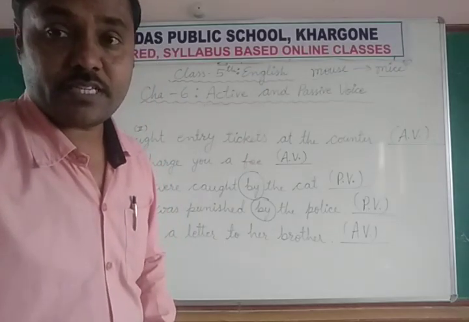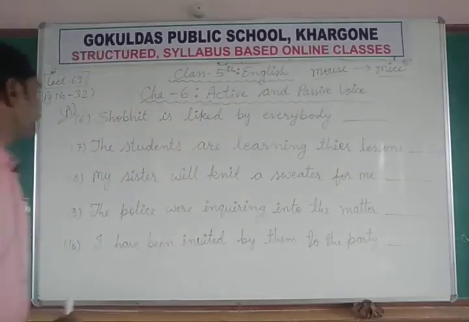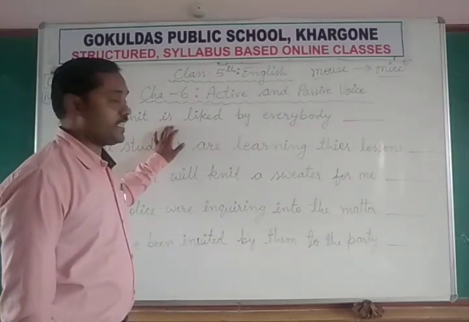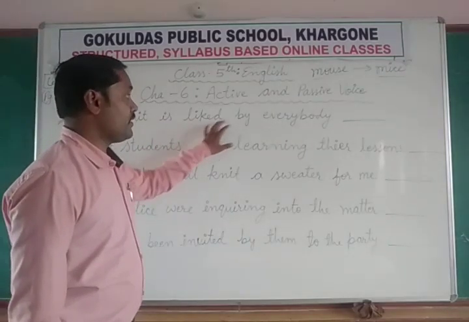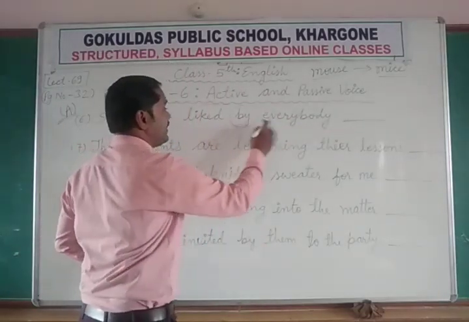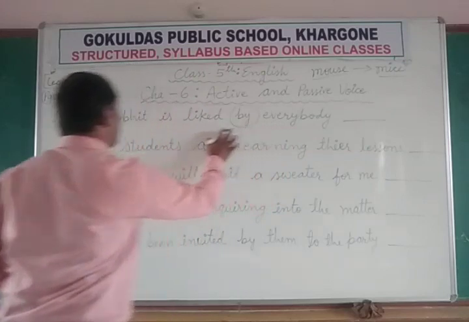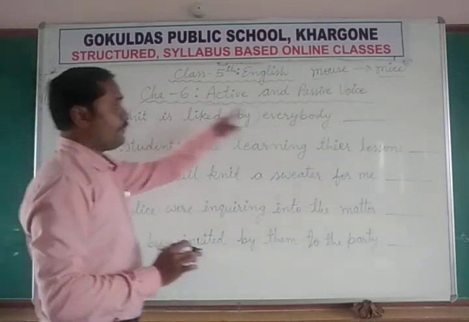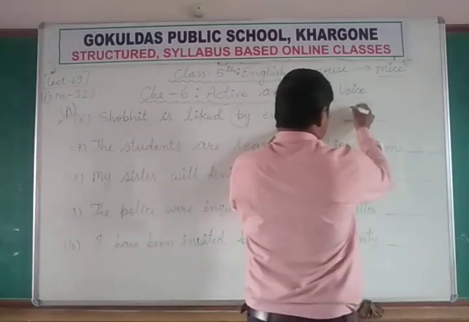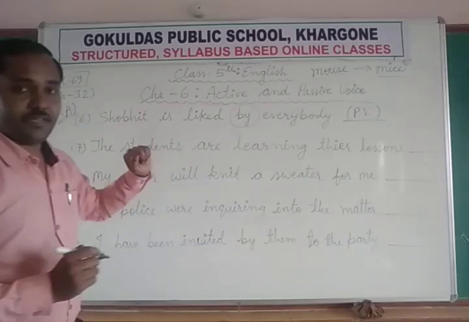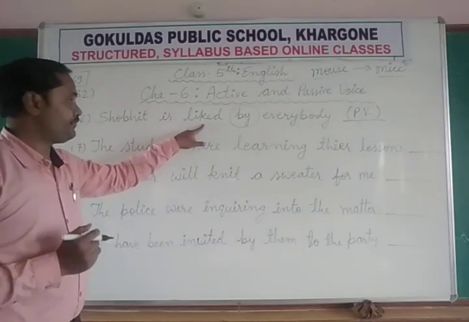The sixth number sentence. Shobhit is liked by everybody. By everybody. Who is liking? Everybody is liking. To whom? Shobhit. So he is receiving an action by everybody. So it is a passive voice. Liked means third form.